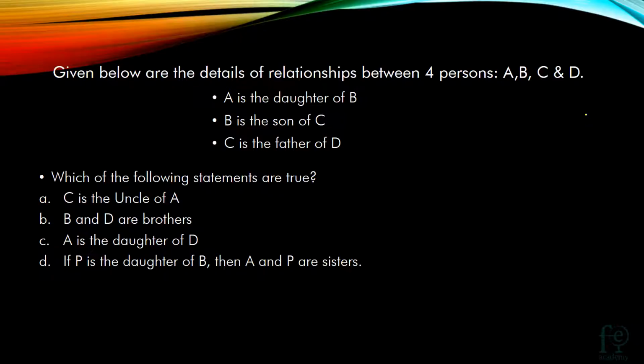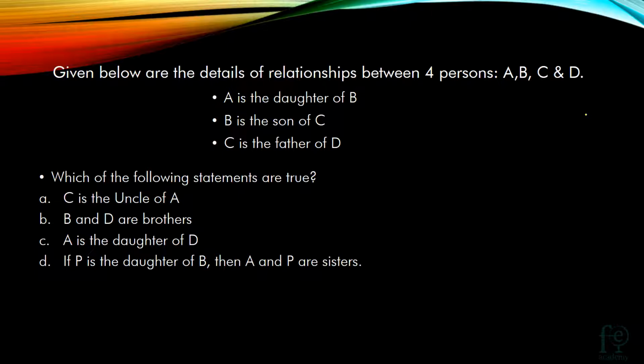Welcome to today's video. Today it's a new question on blood relations. So let's go to the question. Given below are the details of relationships between four persons A, B, C and D. A is the daughter of B, B is the son of C, C is the father of D. Which of the following statements are true?